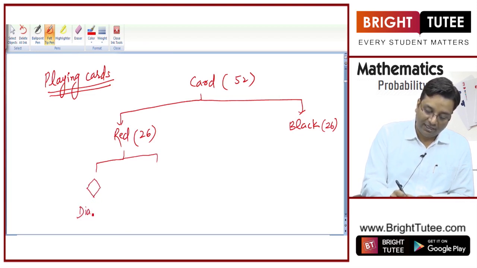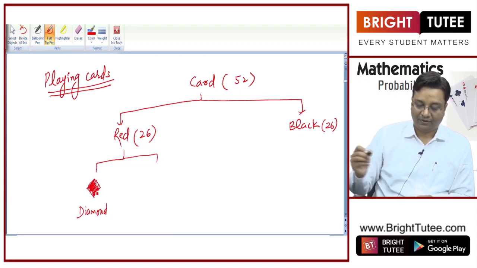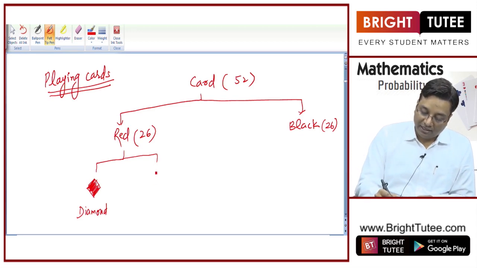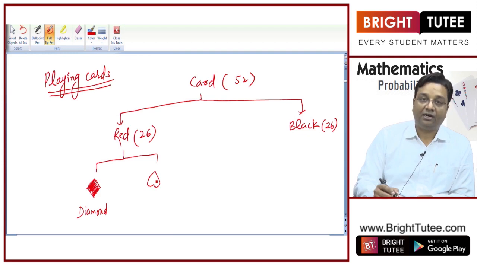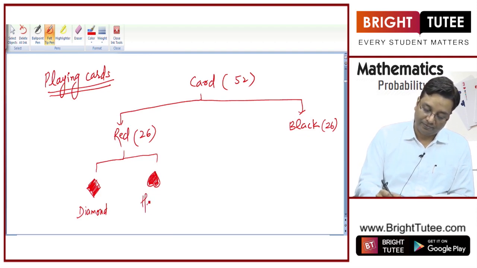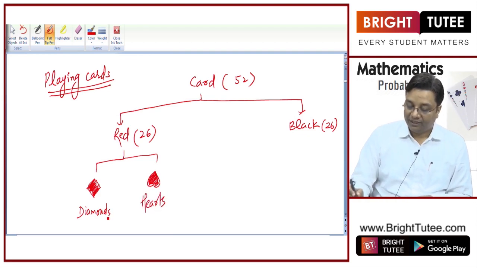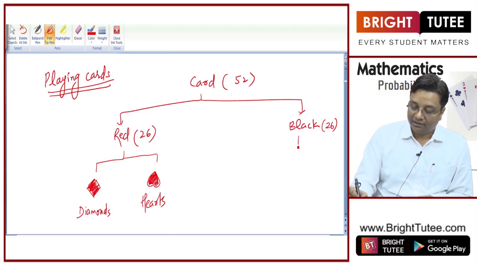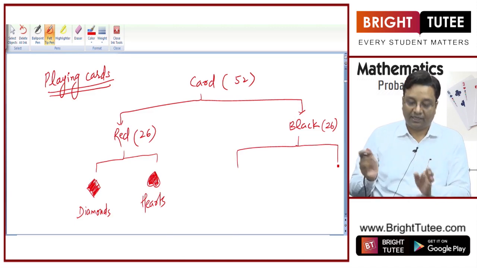This is called diamond, right? This is red. Okay. Another card is this. It looks like a heart, and this is also known as heart, right?